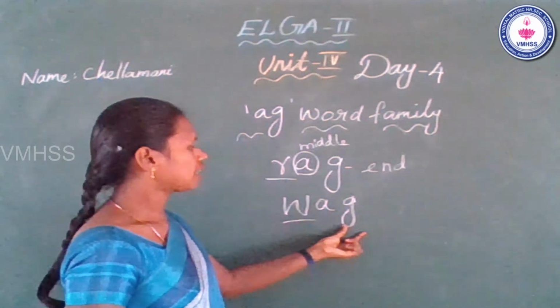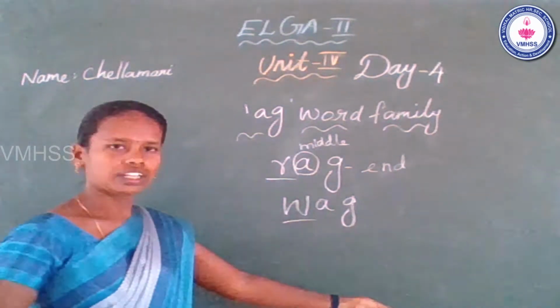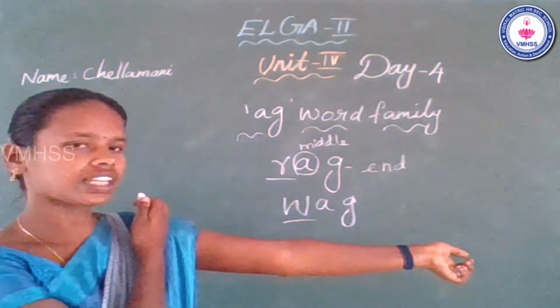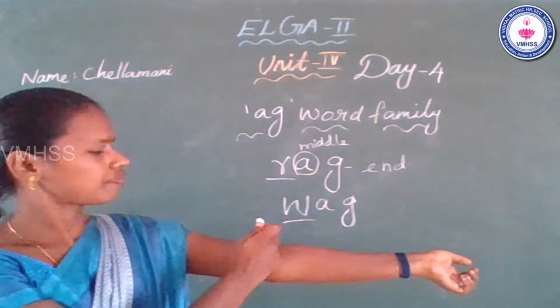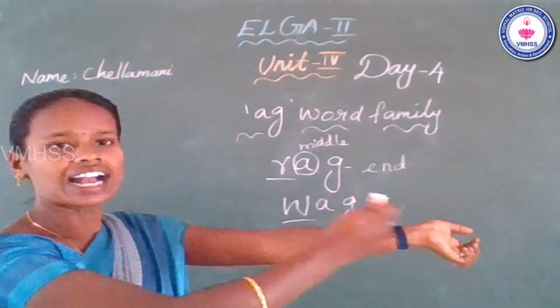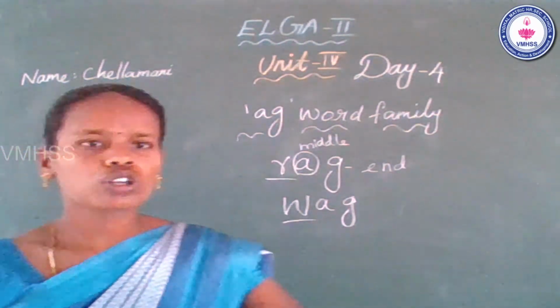A. End sound? G. Use your arm. This is the beginning. What is the beginning sound? W. Next. Middle. A. End. G. W, A, G. Wag. What is the word? Wag. Okay. Now look at the slide.